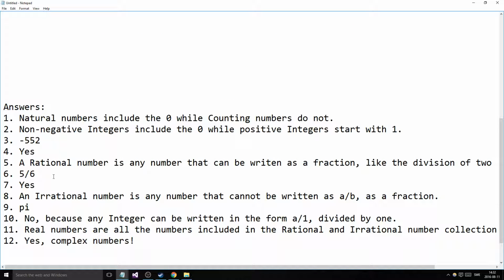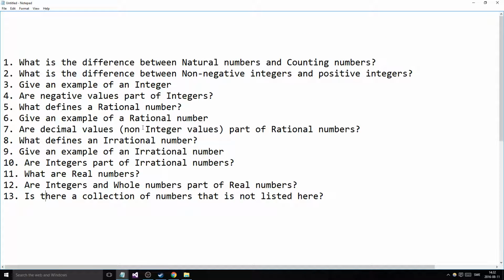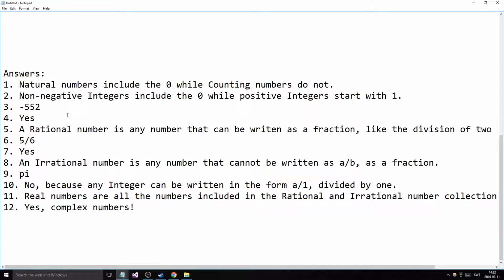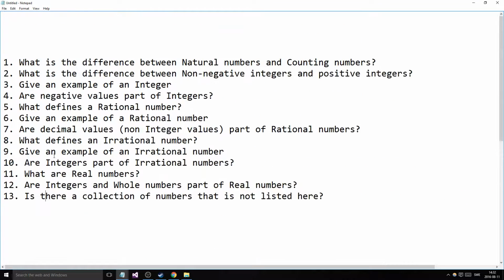Okay. So give an example of a rational number. Well, 5/6. There you go. Let's see. Are decimal values, non-integer values, part of rational numbers? Yes, they are.